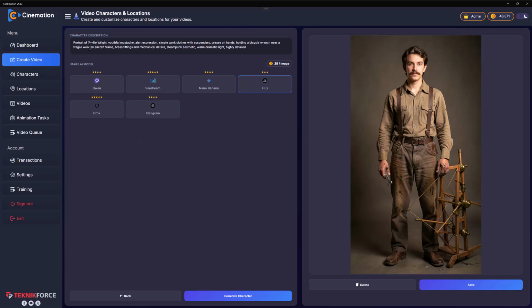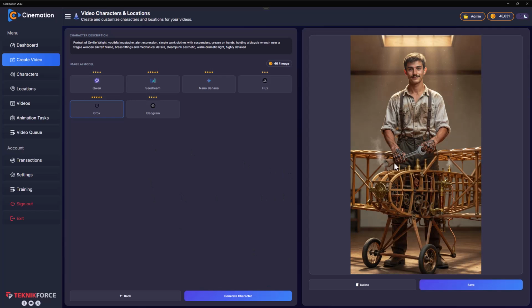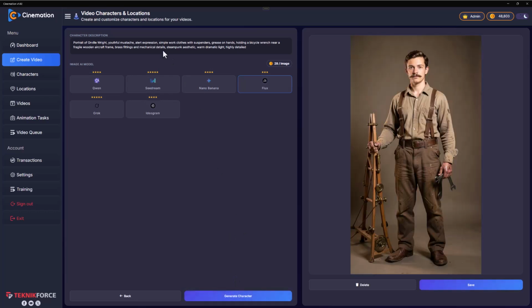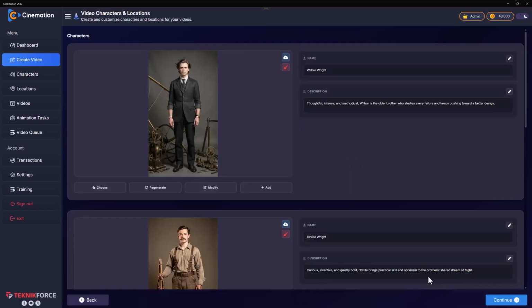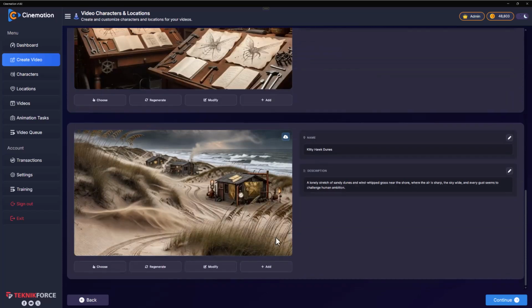Now remember this, you can change things the way you want. You can even use different AIs. We're using Flux right now, but if you wanted to use Grok, for example, you could have done that with just a click. And in my test now, I'm using Grok, so let's just wait for it. You got Orville as per Grok. Go back to Flux, or try it as many times as you want, change anything you want. Click on save once you're ready, and you have got the characters and the locations.